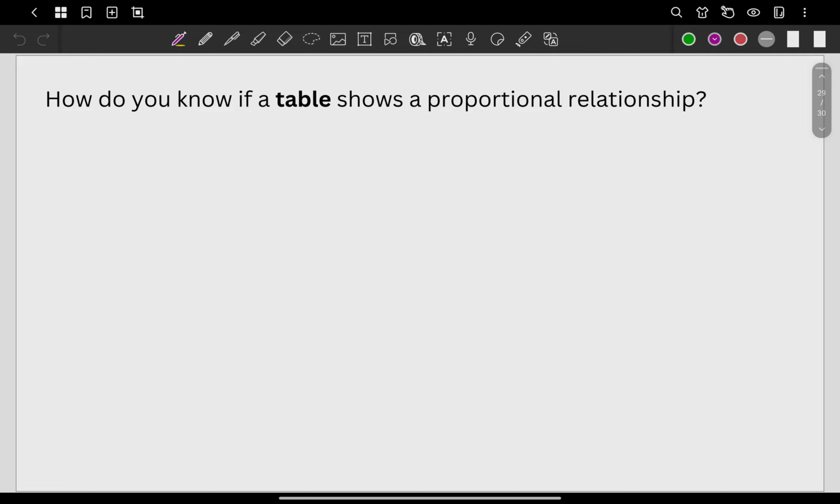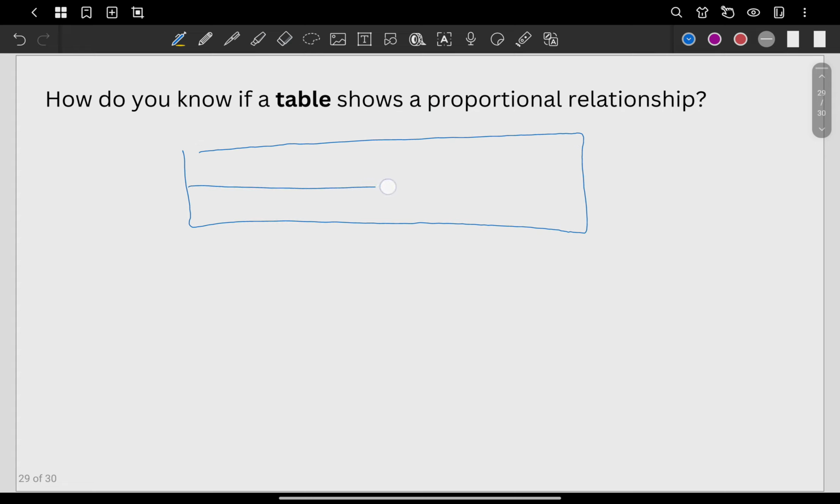And the last question: how do you know if a table shows a proportional relationship? So let's say we have here a table. These are your x values and then y values. Say we have 4, 5, 6, 7. How do you know that this is going to be a proportional relationship table? If you have the same number you're just multiplying. So let's say we have times 2, times 2, times 2, times 2. What's 4 times 2? It's 8.